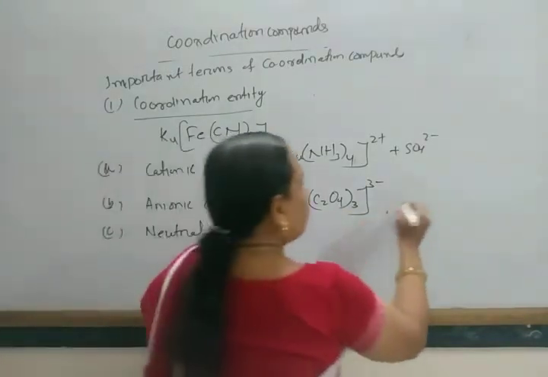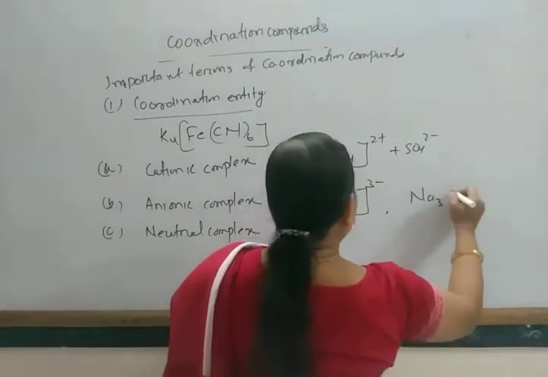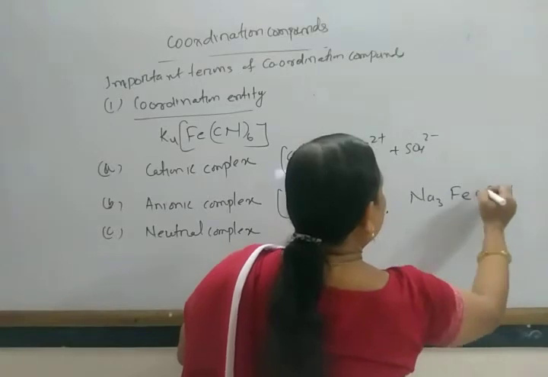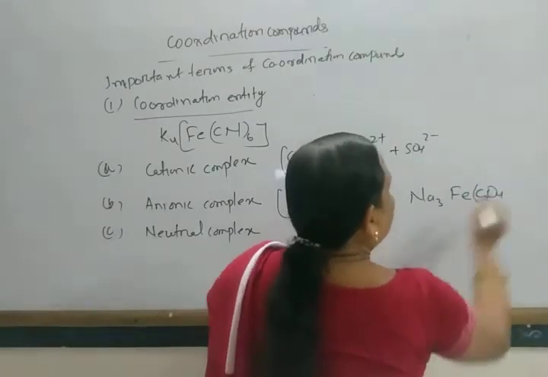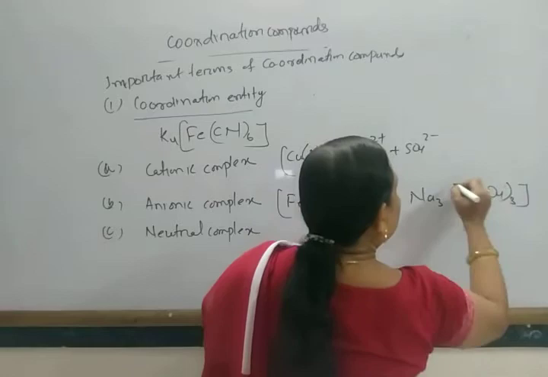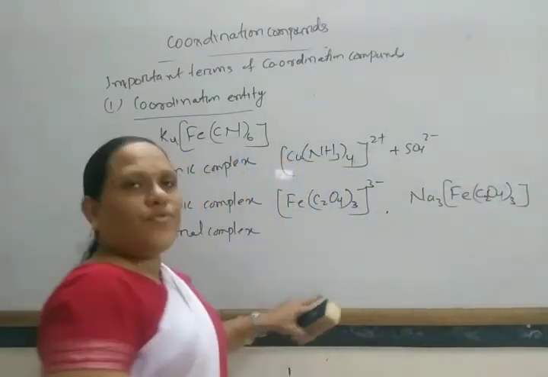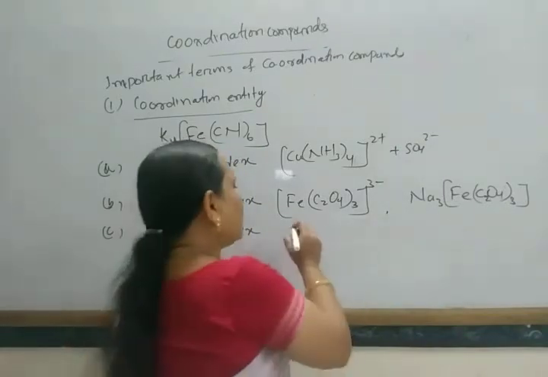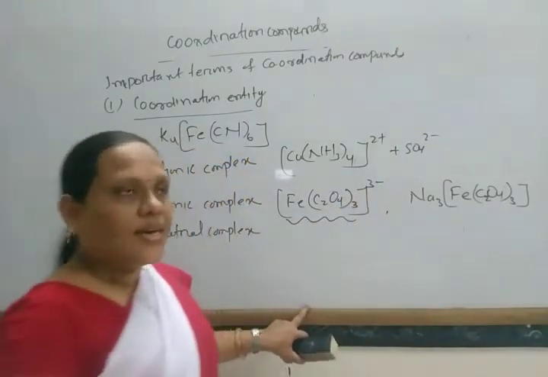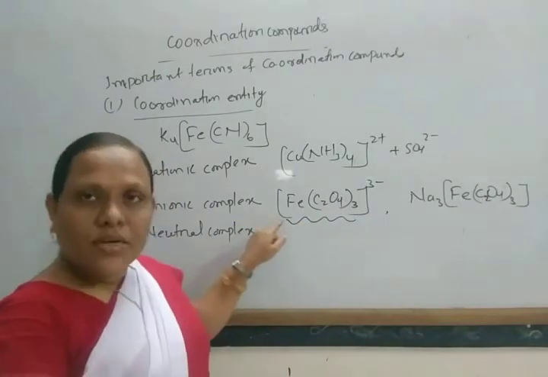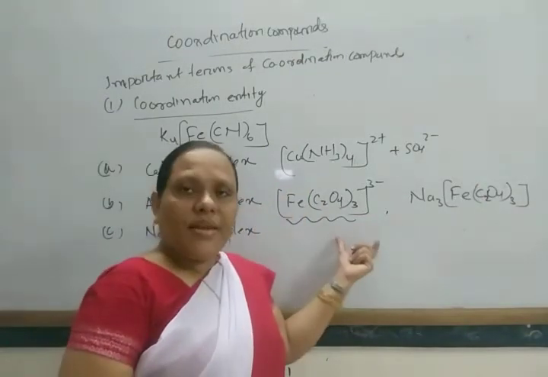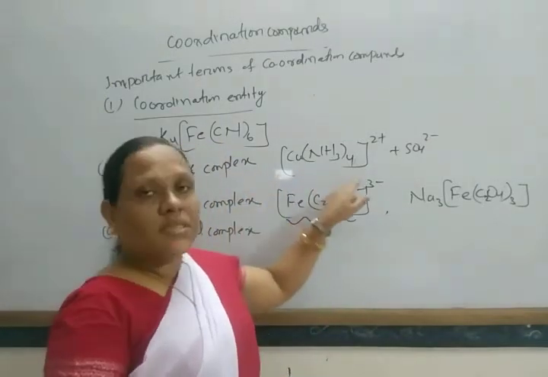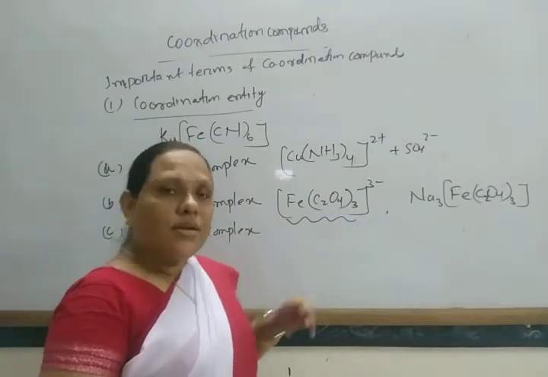Suppose the salt is Na3[Fe(C2O4)3]. Okay, this is the salt. But when it ionizes, it forms this negative ion plus 3Na+ ions. So as this complex part carries negative charge, these are known as your anionic complexes. The complex which carries positive charge is known as cationic complex.